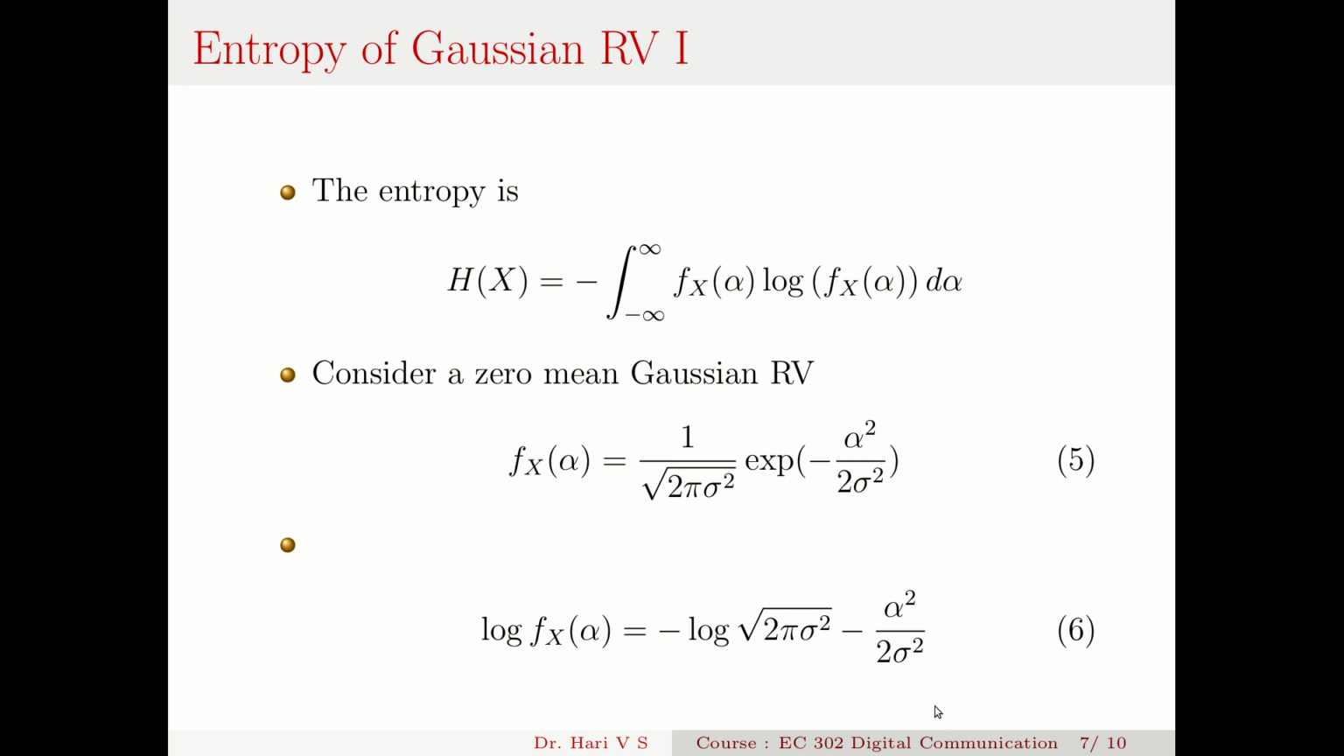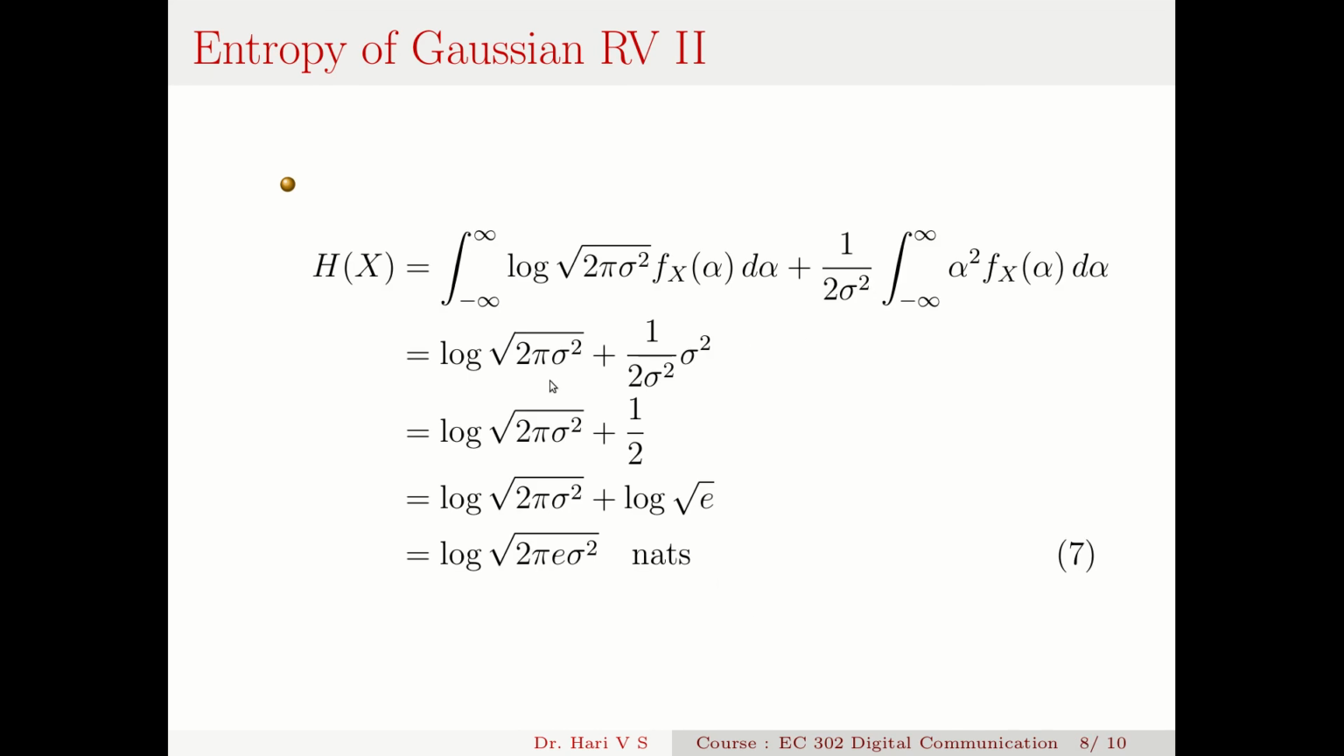Now I have to multiply this fx with log fx(alpha). So it becomes h(x) is log root 2 pi sigma square integral fx(alpha) d alpha plus 1 by 2 sigma square integral from minus infinity to infinity alpha square fx(alpha) d alpha. Now you can see that log root 2 pi sigma square is a constant value. Then the integral from minus infinity to infinity of fx(alpha) d alpha is 1, because it is the total integral of a probability density function. The area under the probability density function is 1. So that is log root 2 pi sigma square into 1. So that is this term.